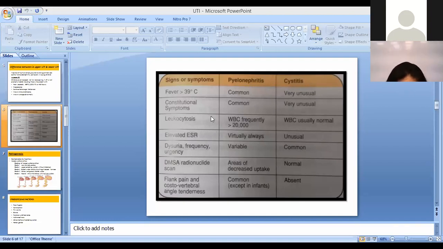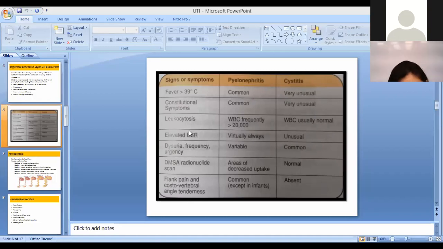When we look at the WBC counts on a blood sample, you would see a higher WBC count, because I just said it would be more of a systemic illness. So the WBC reaction will be greater in pyelonephritis, but the WBCs would be normal in cystitis. Elevated ESR is usually possible in pyelonephritis, but unusual in cystitis because it is a local illness.